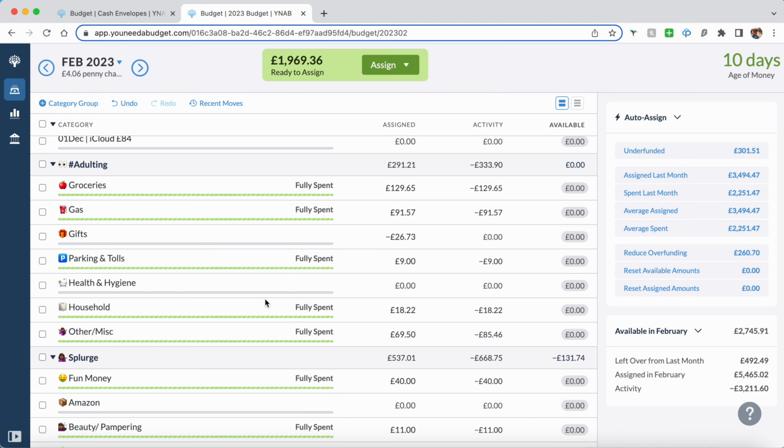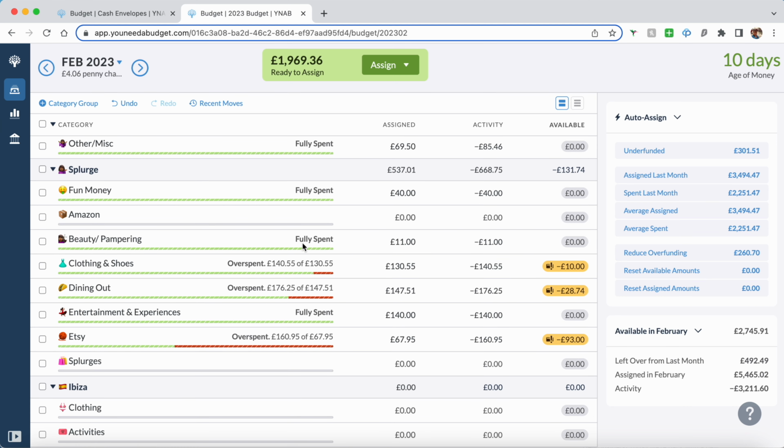So adulting, this is where I have my groceries, my gas, my gifts, parking. But at the moment I am cash stuffing, so I don't fund any of these categories. If I do spend money on them by card, I tend to use my credit card, and then I'll deposit the cash back into my bank, and that's when I'll come in and assign the money in there. So nothing for that. Splurge is spending.